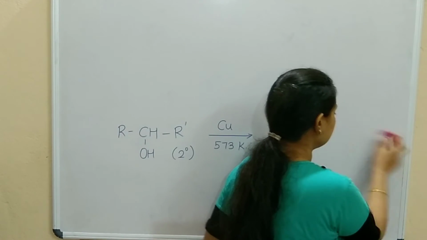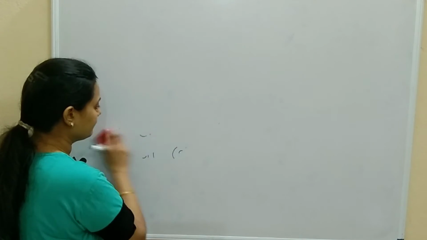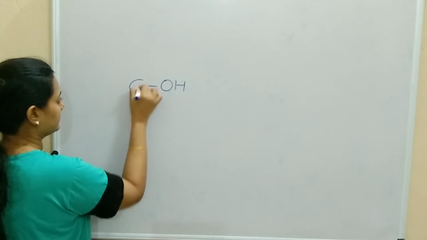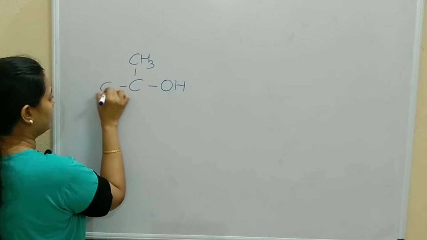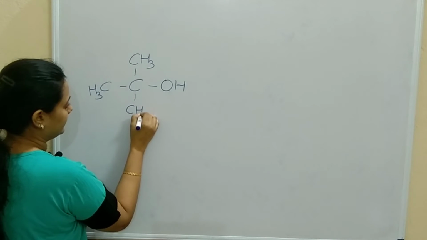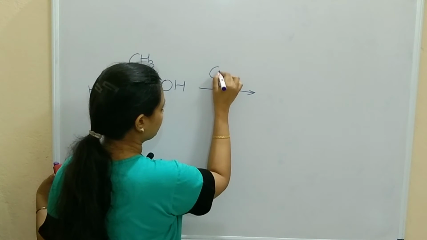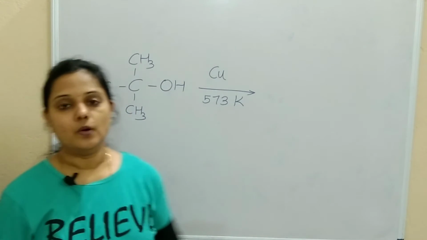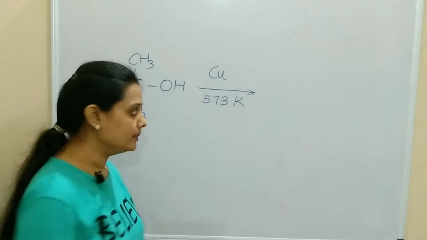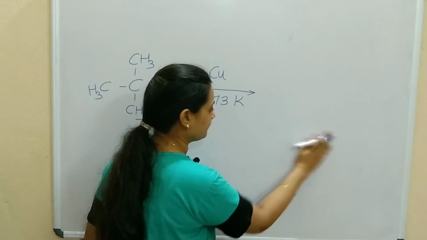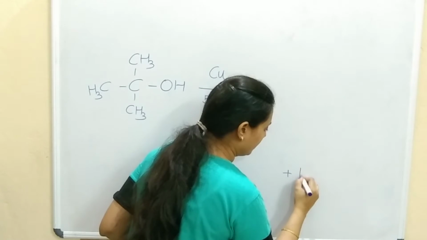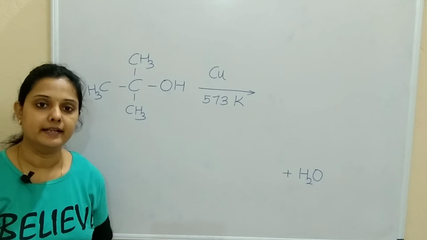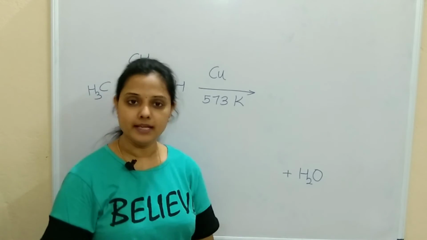they can also react with copper at 573 Kelvin temperature. Tertiary alcohols. This is a tertiary alcohol example. It can react in the presence of copper at 573 K, but it will undergo dehydration. That means water will be removed. Tertiary alcohols undergo dehydration.